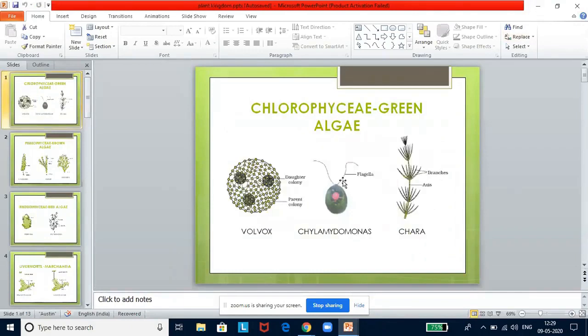I'm sorry, here you find Chlorophyceae. It's a green algae. So here you can see Volvox, Chlamydomonas, and Chara. See, these diagrams are there in your textbook. So if you look at Volvox, it is a colonial form. The individual cells of